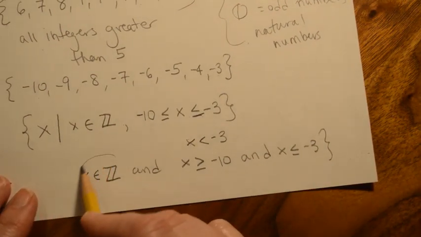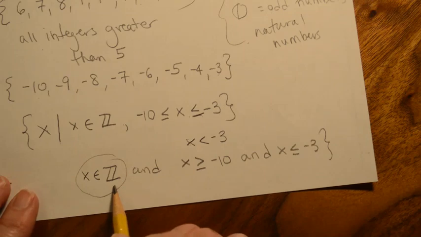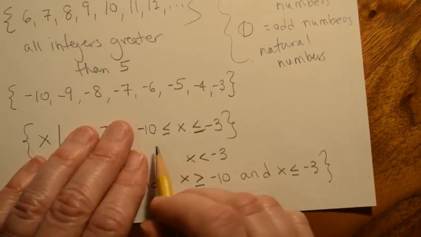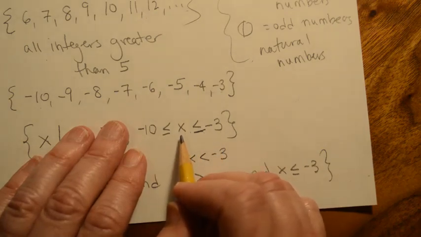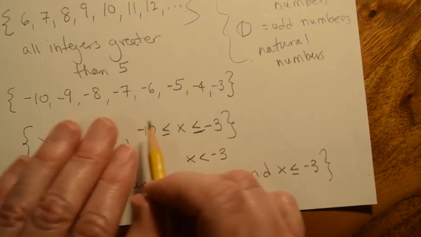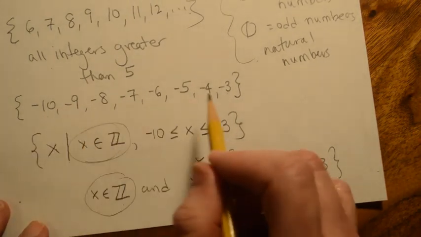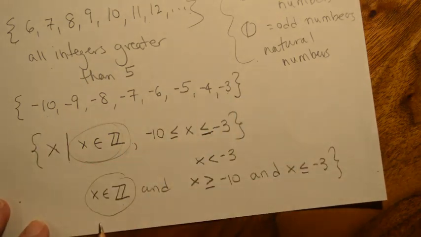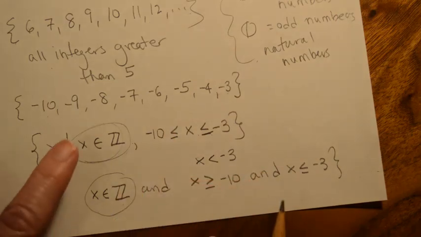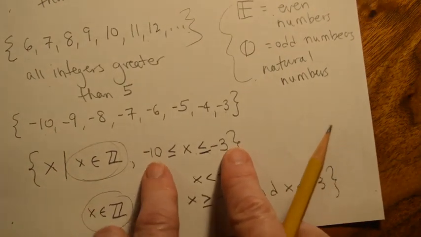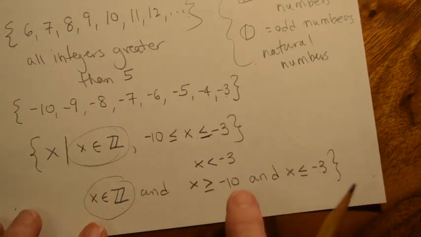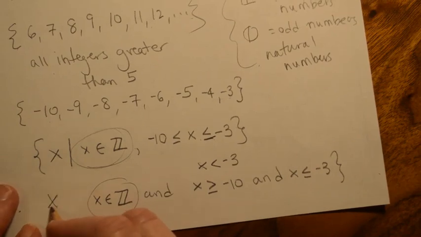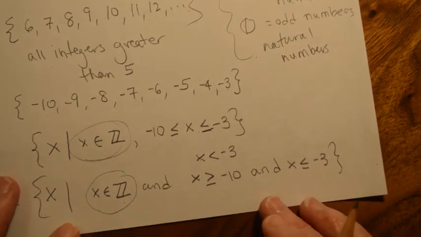All right. Now, it's important that you have x has to be an integer, because without that, if you just said that it had to be between negative 10 and negative 3, you could have thought of things like negative 5 3/4 or negative 7.5. So this part right here is important so that we're not talking about negative fractional values that are between negative 10 and negative 3. All right. So you really need all of this in here, either written this way where it's combined into a double inequality into one single statement there, or broken apart into two separate ones. But again, that x is an integer has to be included.